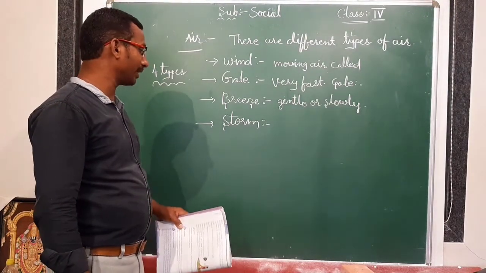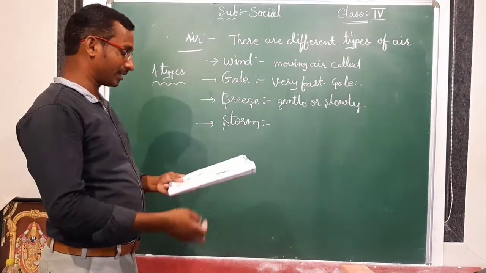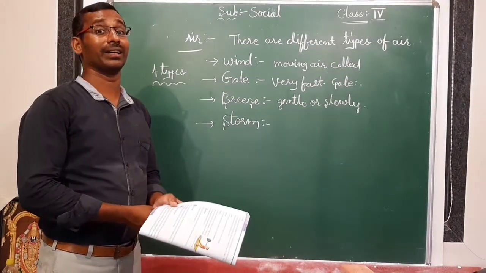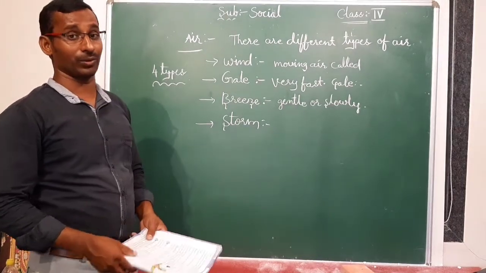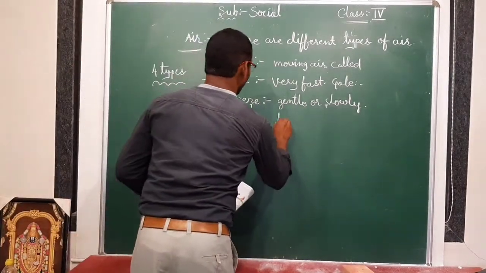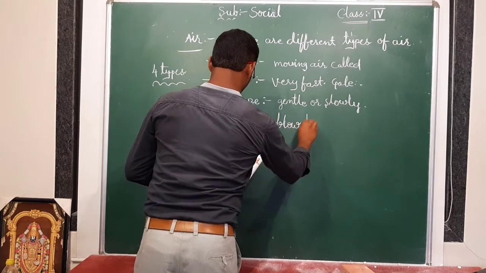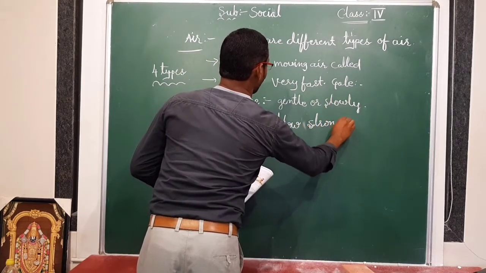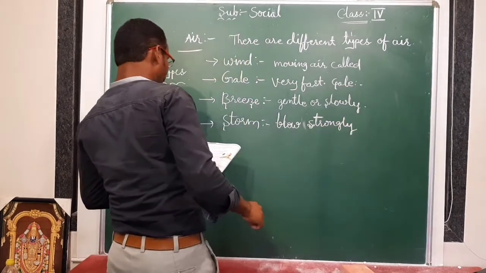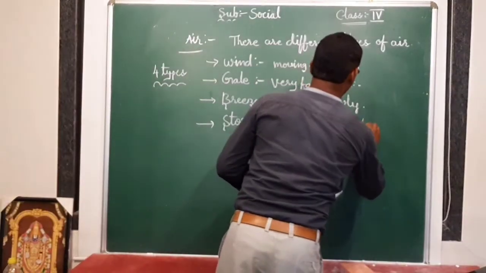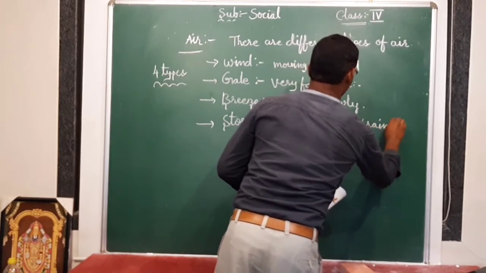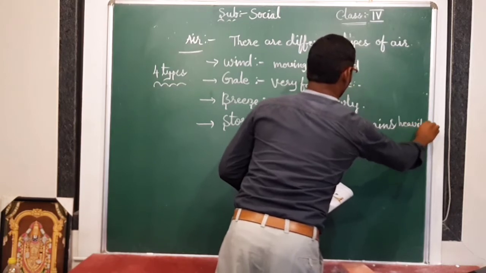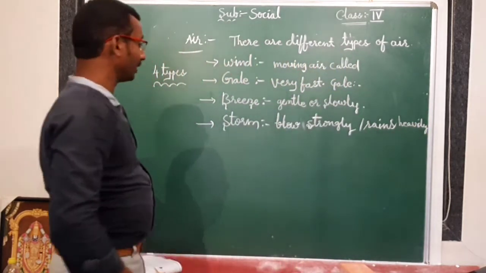And the fourth one is storm. Storm means sometimes winds blow heavily, blow strongly, and it rains heavily also. So that is called a storm.